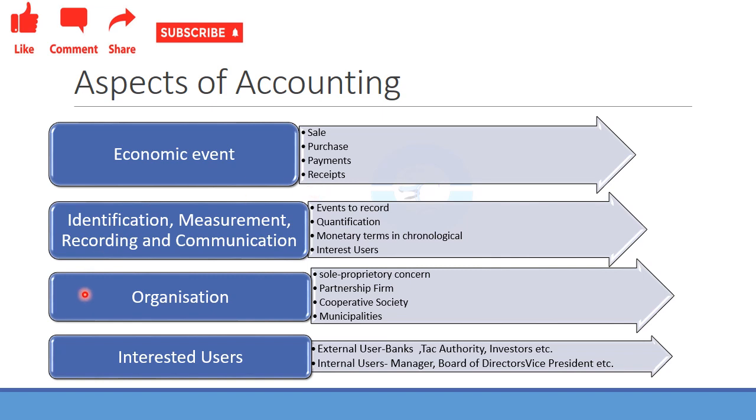Now next is the identification, measurement, recording, communication of this economic event. Here is identification of an economic event. What is identification? That means he identified that a particular cake was sold, of any particular flavor, in his bakery.